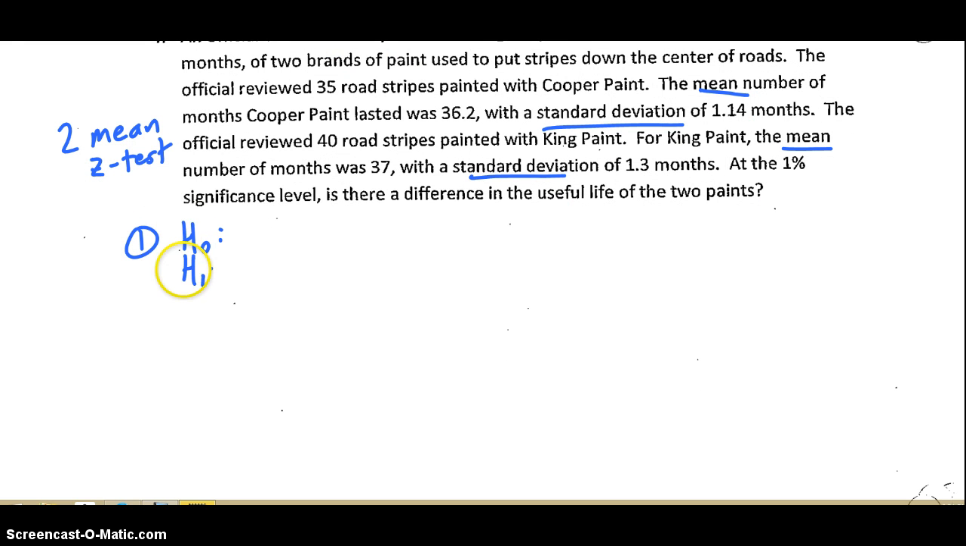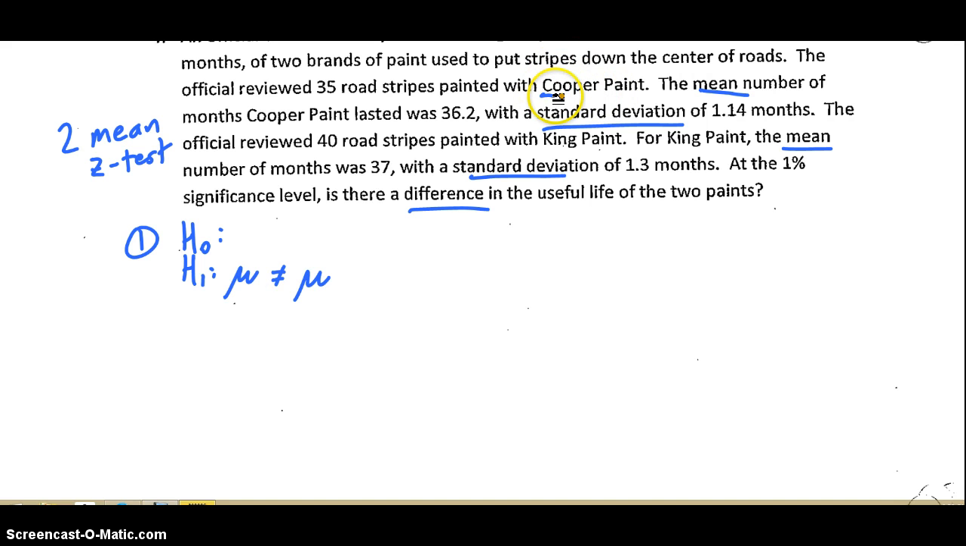Null and alternate hypothesis. Look at the last sentence. At the 1% significance level, is there a difference in the useful life of the two paints? Difference means not equal to. So, we've got two means here separated by a not equal sign.